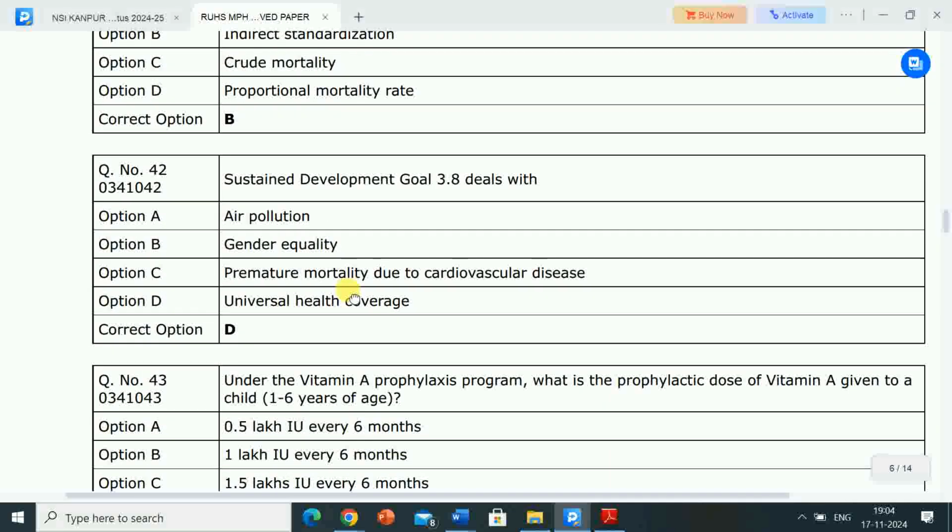Next question is, Sustainable Development Goal 3.8 deals with. Options are A. Air pollution, B. Gender equality, C. Premature mortality due to cardiovascular disease, D. Universal health coverage. Correct answer is option D, universal health coverage. Sustainable Development Goal 3.8 deals with universal health coverage.